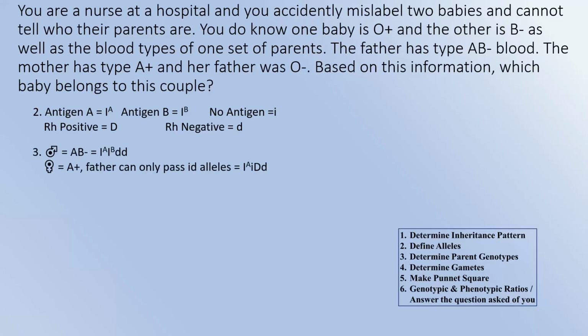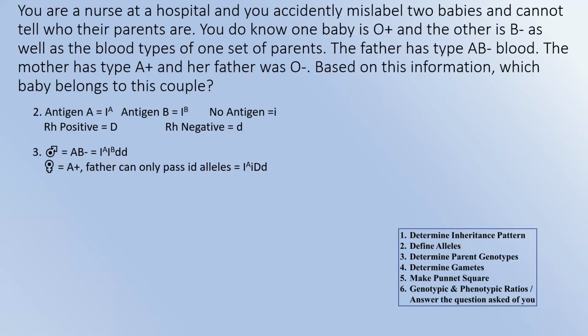and here we go. So the father is AB negative. That means his genotype is for sure I^A and I^B because he has to have both the A and B antigen. And negative is a recessive case, so he must be homozygous. So we have I^A I^B, then two recessive alleles for the Rh factor, little d little d.